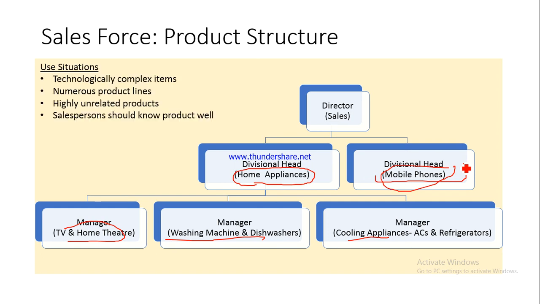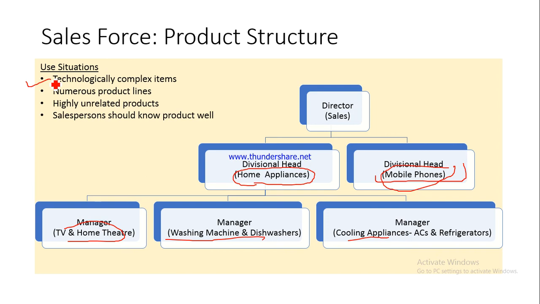Let us understand where you require such kind of structures. Number one, when the item that you are trying to sell is technologically very complicated, which means that if you want to be selling a particular item which is very complicated technologically, you need to have significant amount of information about that, and you need to specialize in that particular item. You should know about that item in and out. You should have thorough knowledge of this particular item.